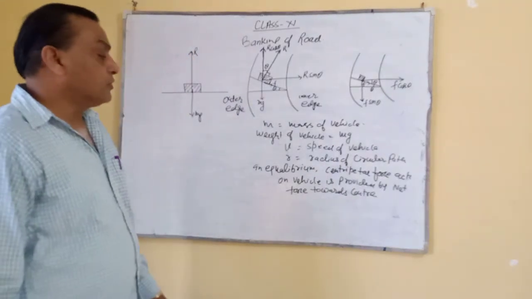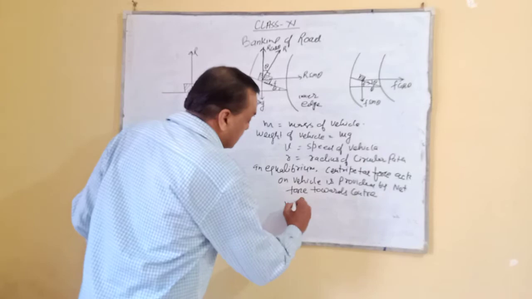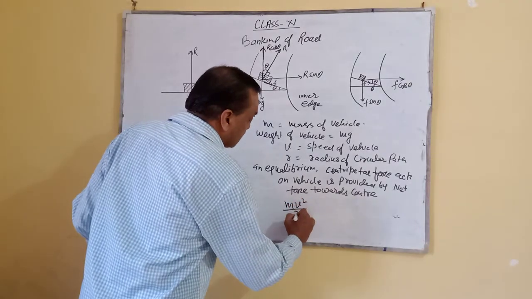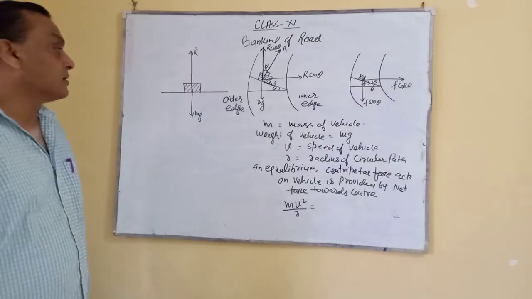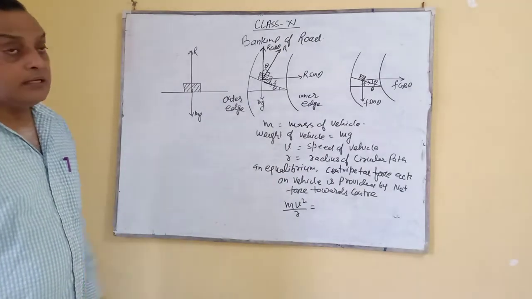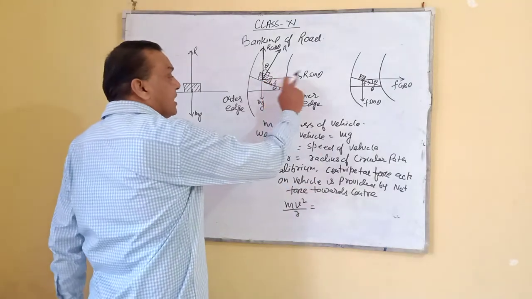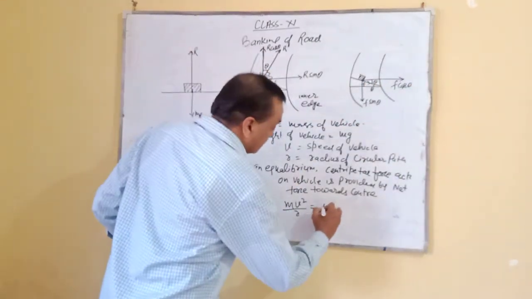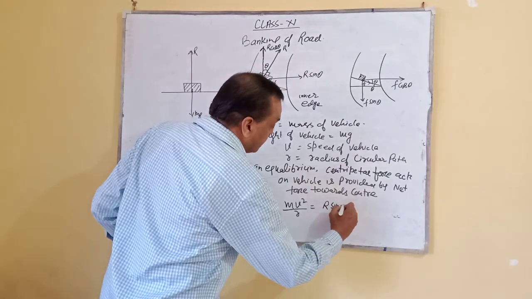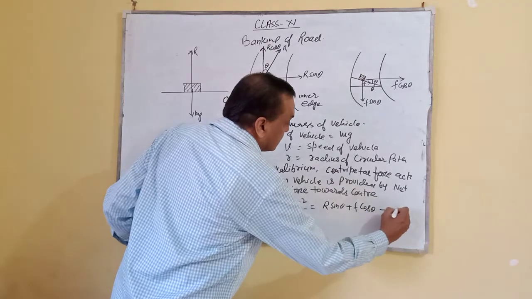So, centripetal force formula, what is that? mv square by r. Centripetal force is mv square by r, the net force acting towards the center. What is towards the center? R sin theta plus f cos theta. This you take as equation first.